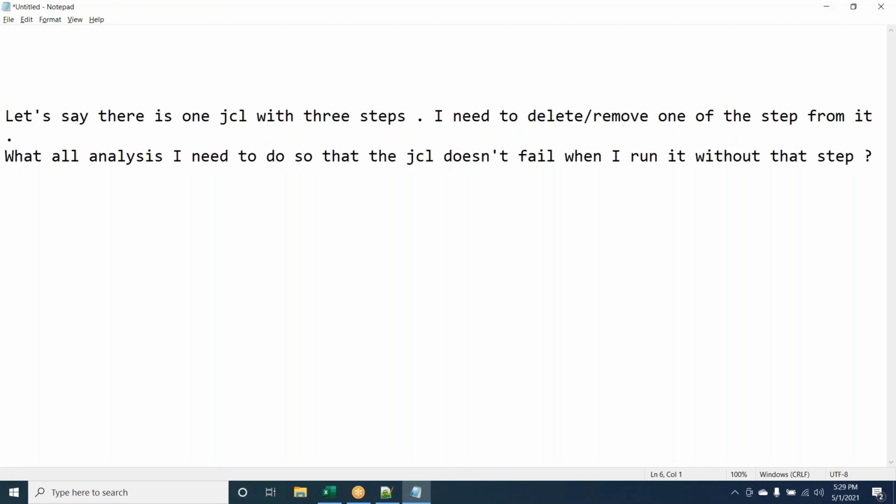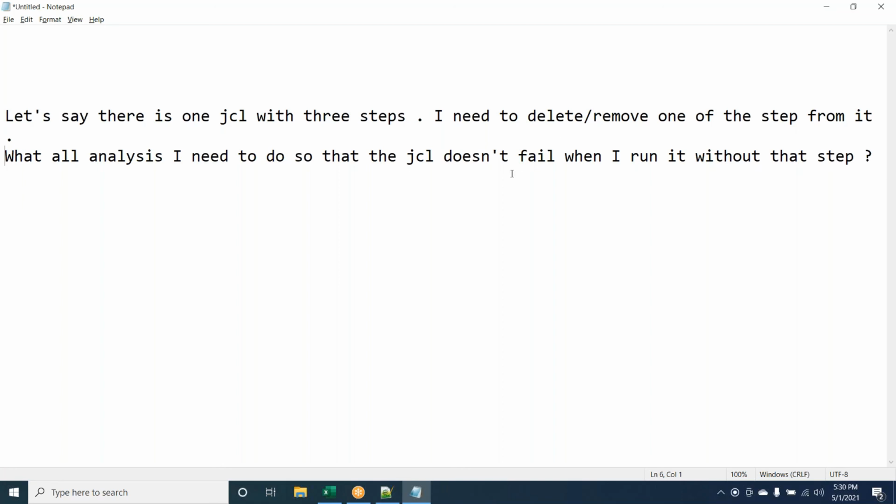Second, can I add that step's functionality into the previous step? Many times we do redundant things, like sorting in one step and concatenation in a different step. We can club two functionalities into one step, so we can delete the redundant step.